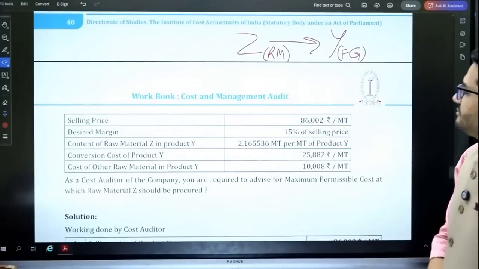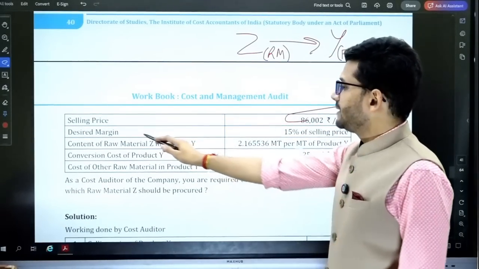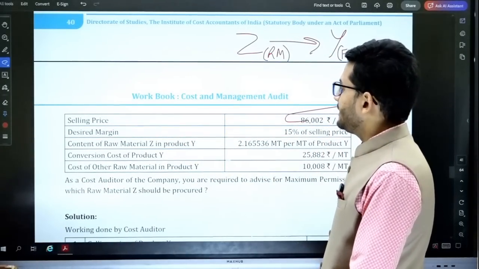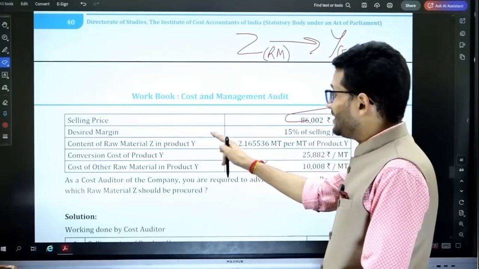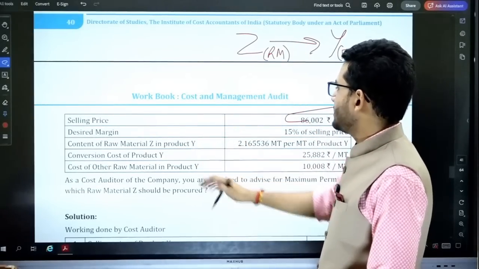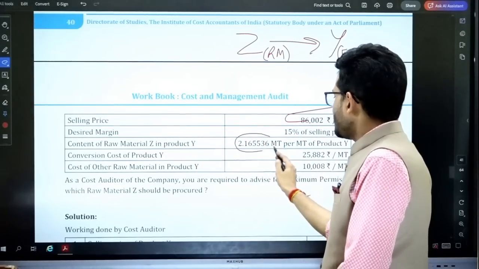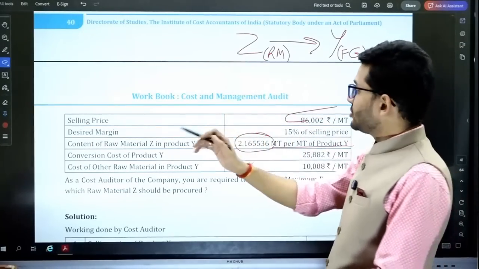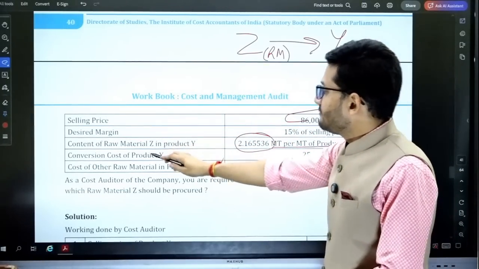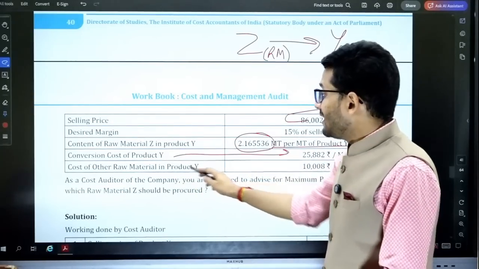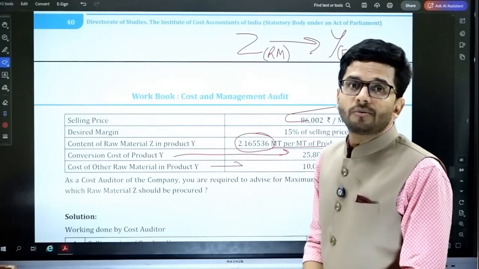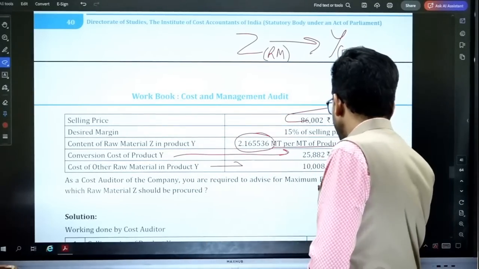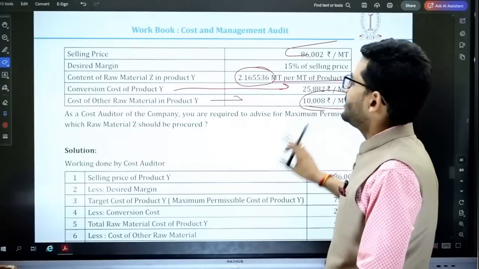You have been given the selling price of Y. You have been given the desired margin when you sell the product Y. Then the content of raw material Z in product Y. So how much content is there of Z in product Y? 2.165536 metric ton per metric ton of Y. This is the raw material constituent of product Y. Then the conversion cost of product Y. Then other raw material other than Z, there are some other raw materials which are being used. Their share is 10,008 per metric ton.